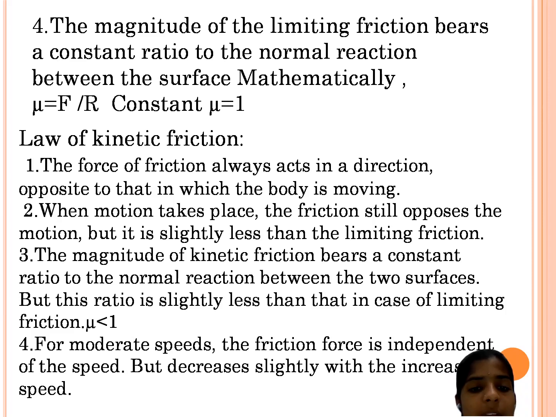The magnitude of kinetic friction bears a constant ratio to the normal reaction between the two surfaces, but the ratio is slightly less than that in the case of limiting friction, where mu is less than 1. For moderate speed, the friction force is independent of the speed but decreases slightly with increase of speed. This is about the law of kinetic friction.